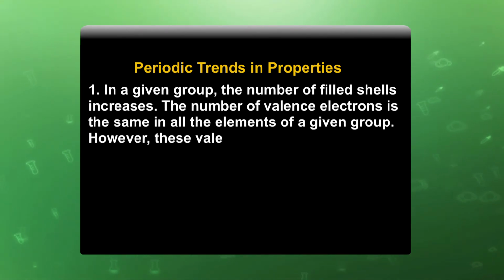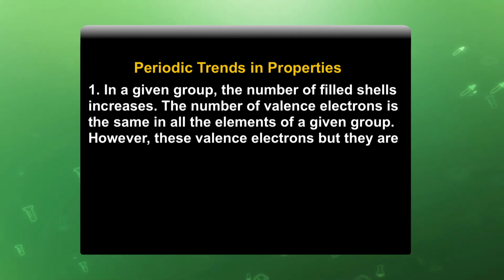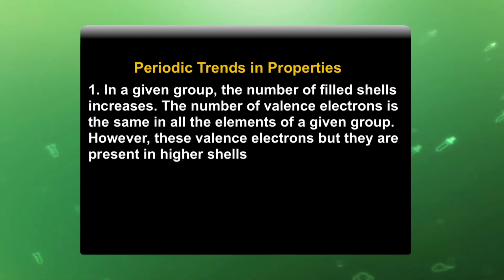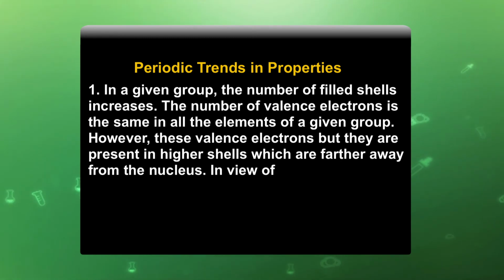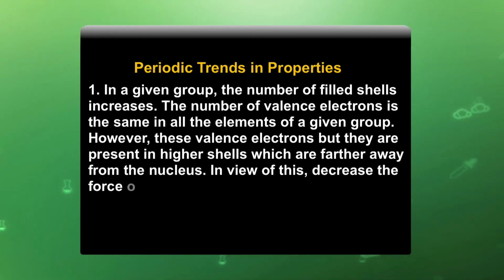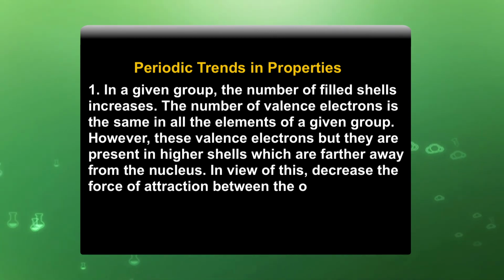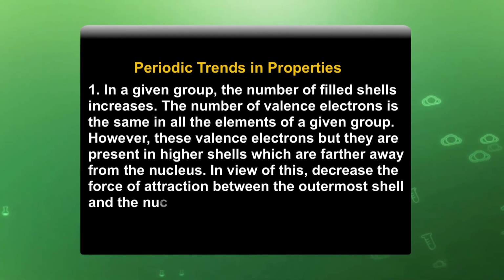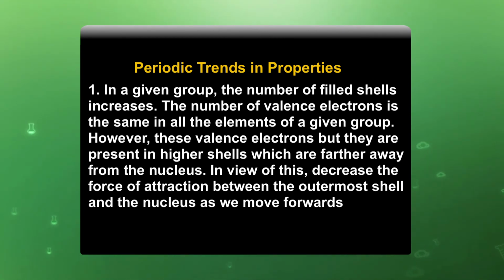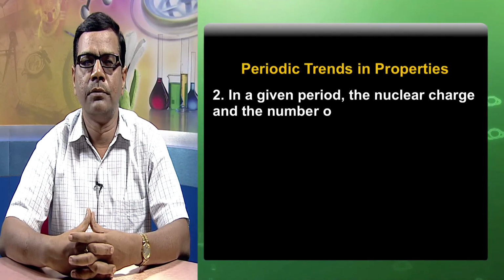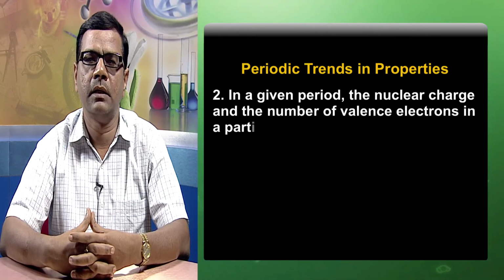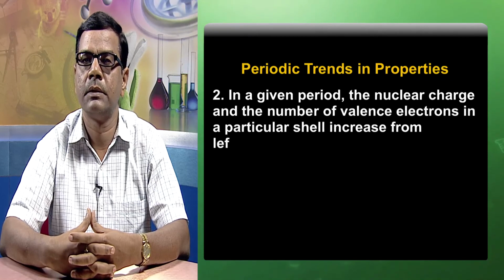However, these valence electrons are present in higher shells which are farther away from the nucleus. In view of this, the force of attraction between the outermost shell and the nucleus decreases as we move down a group. In a given period, the nuclear charge and the number of valence electrons in a particular shell increase from left to right.